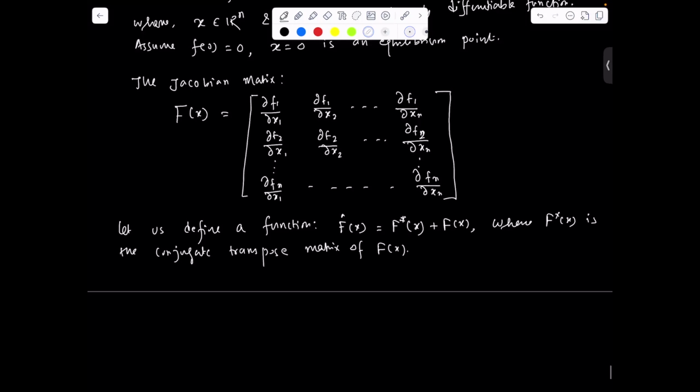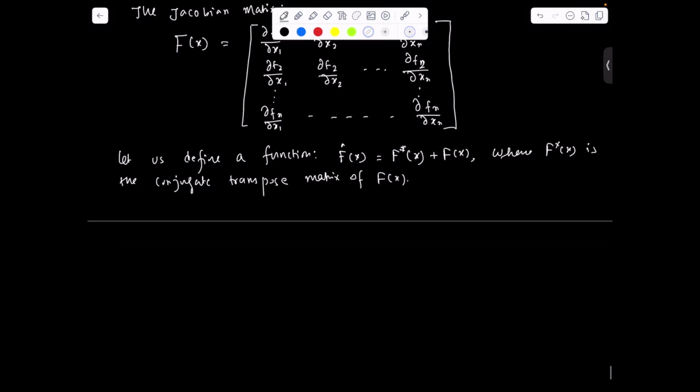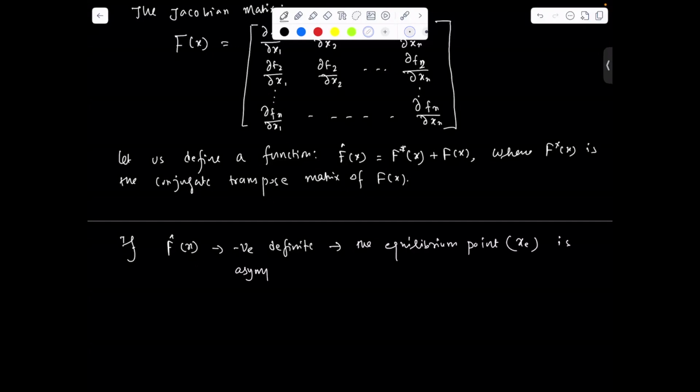Now, according to the Krasovsky theorem, if F cap x is negative definite, we can comment that the equilibrium point, which is xe, in this case the origin, is asymptotically stable.